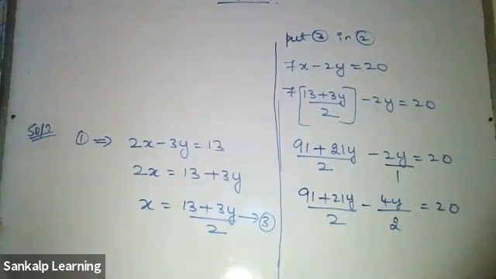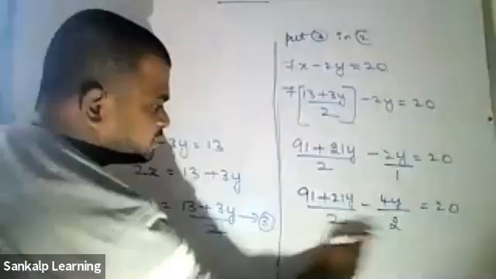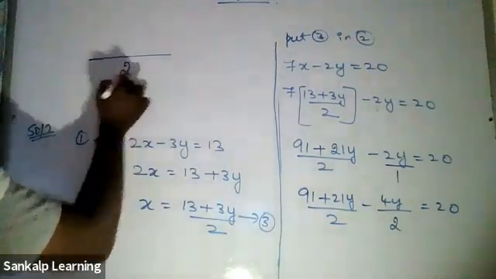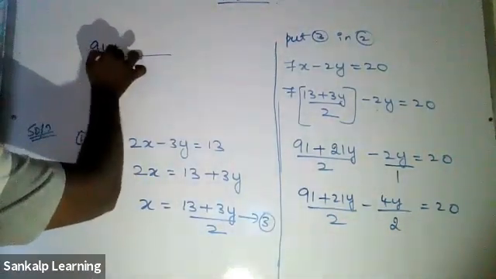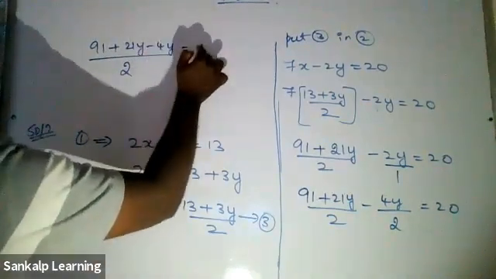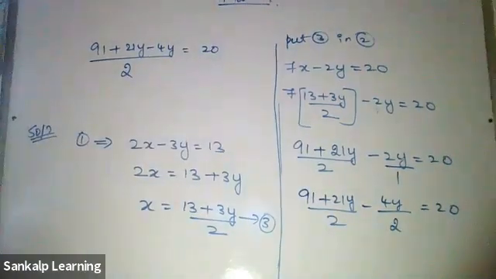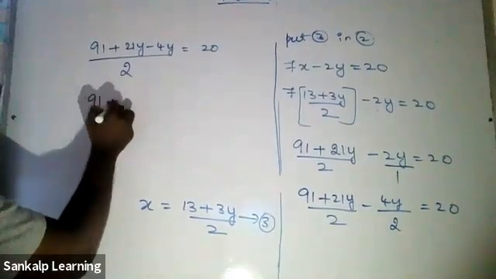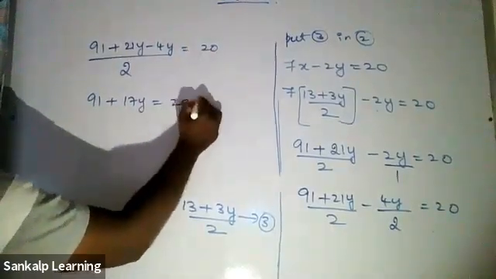Can I proceed? Yes, sir. Okay. Here the denominator is the same. As you can see, here also it is 2, here also it is 2. So write the 2 once and write the numerator: 91 plus 21y minus 4y equal to 20. What will be the next step? Very simple. 91 as it is. 21y minus 4y is 17y. You can send this 2 to the other side. 2 is in the denominator. Send it to the other side, it will become multiplication.